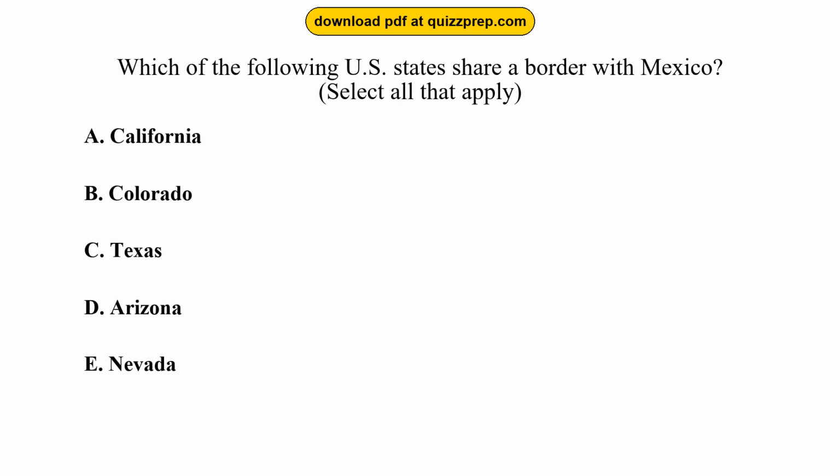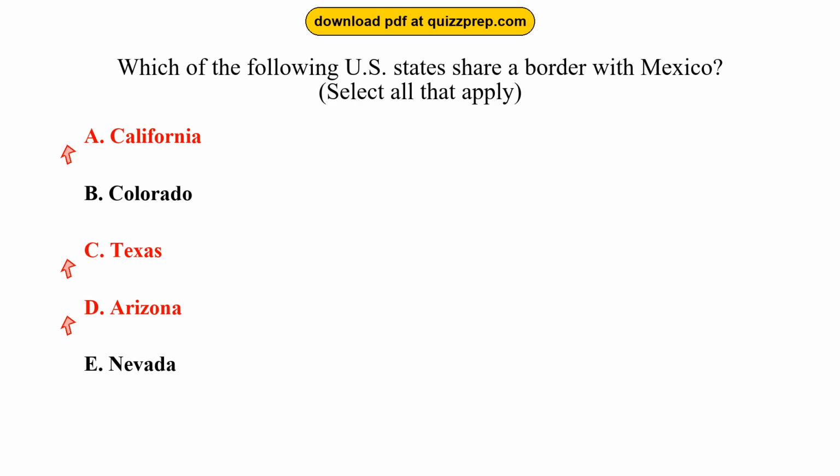Question 30. Which of the following U.S. states share a border with Mexico? Option A, California. Option B, Colorado. Option C, Texas. Option D, Arizona. Option E, Nevada. The correct answers are options A and C and D.